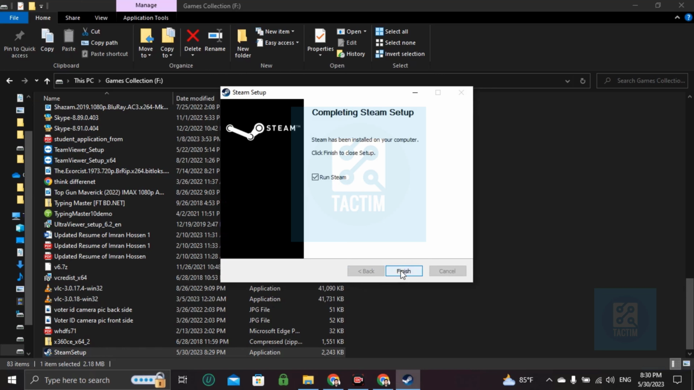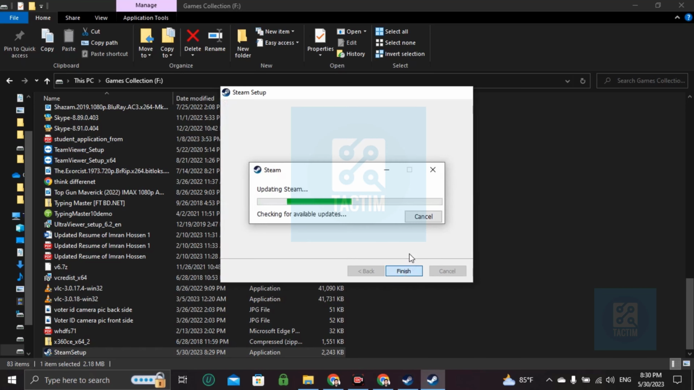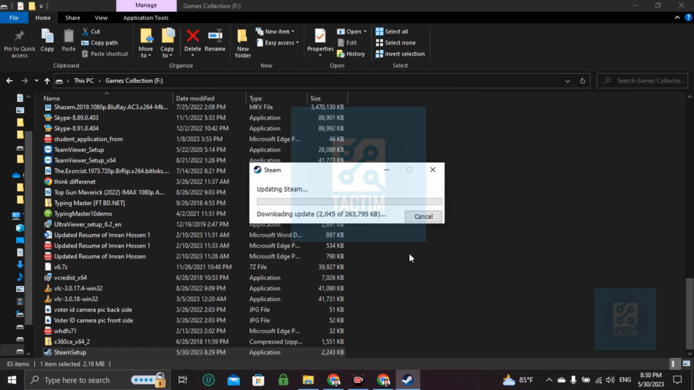Hold some minutes and your Steam is installed finally. You can use it now. Just click on finish. It will download some updates. Hold on.